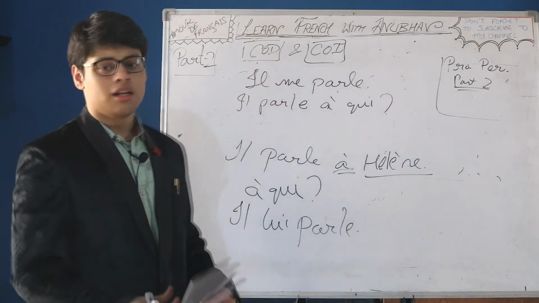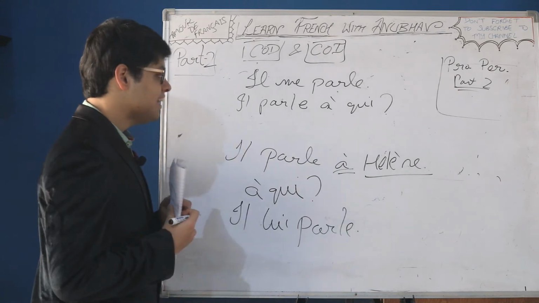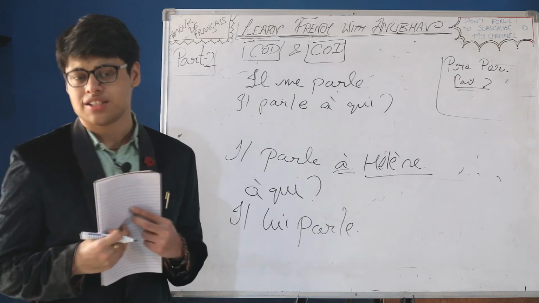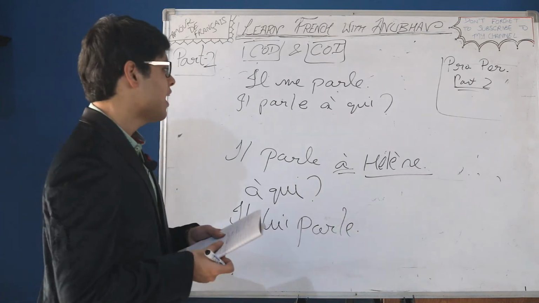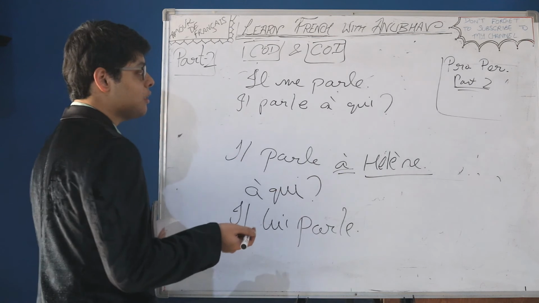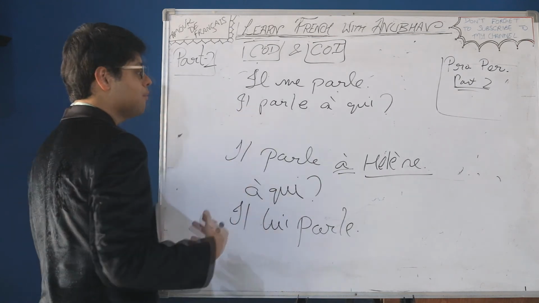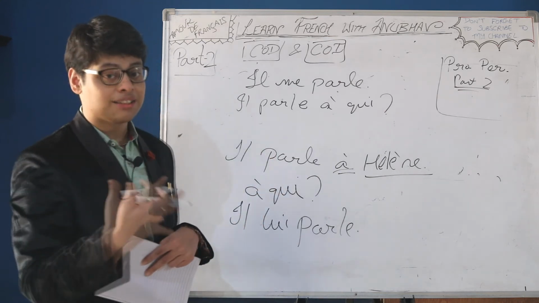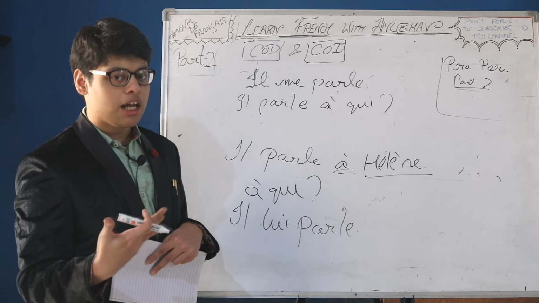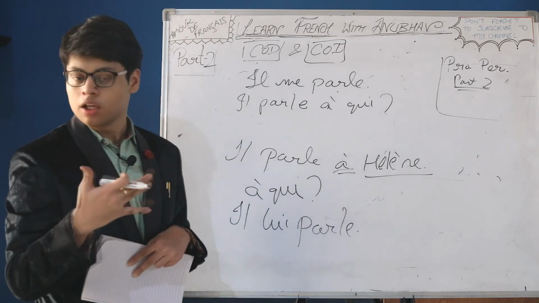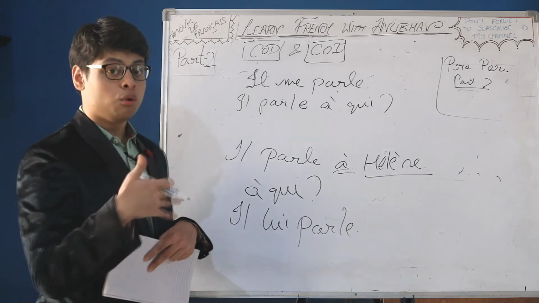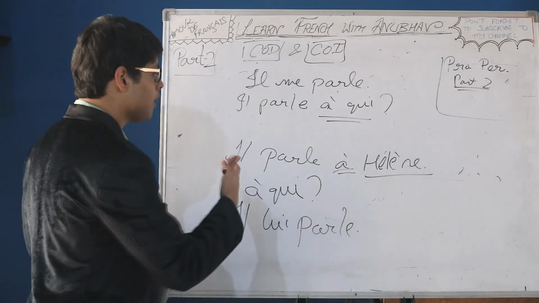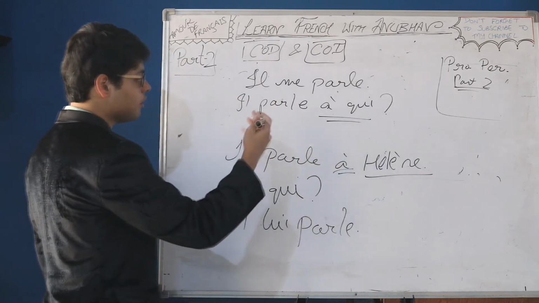There's a tricky point in it. If the statement il me parle is given, how would you judge whether it's a COD or COI? You may think that it's a COD because there's no preposition, but in this case, you have to form the question from the statement given. Il parle à qui? Il me parle. He spoke to me. So the question will be to whom did he speak. To whom? À qui?